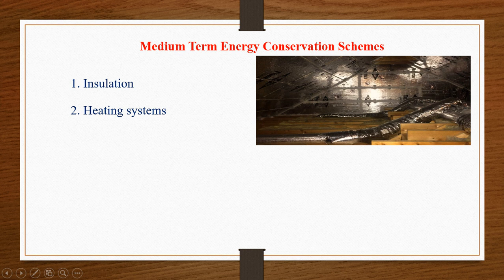And next one, heating systems. In the medium-term energy conservation schemes, I told you, you need to invest something. A minimum amount of investment must be there. For this insulation, if you use insulation, you can reduce your electricity bill. For that insulation, you can use aluminum foil or some other methods. For that, you have to invest. Once you have invested, you can reduce your electricity bill every month. So this is one of the methods.